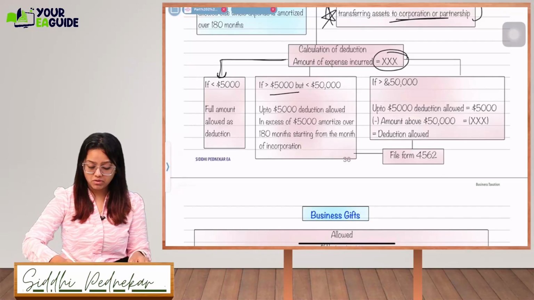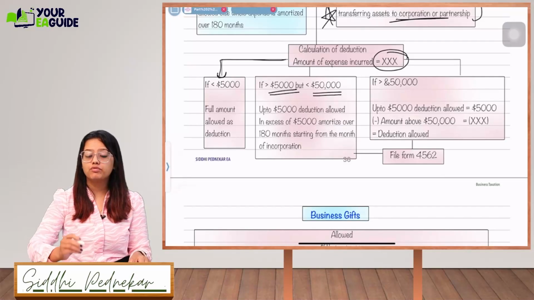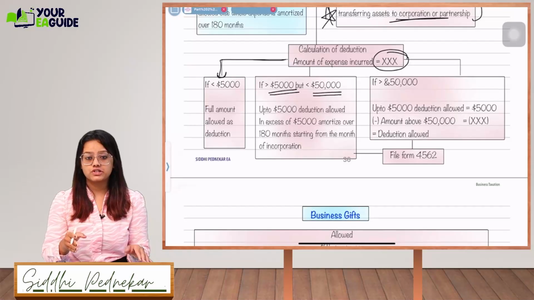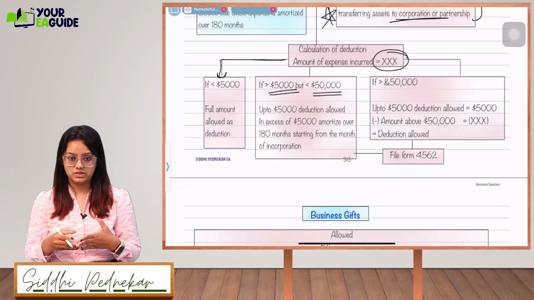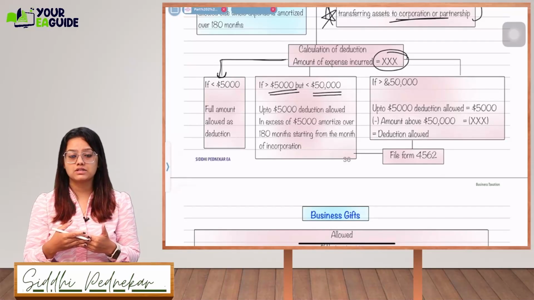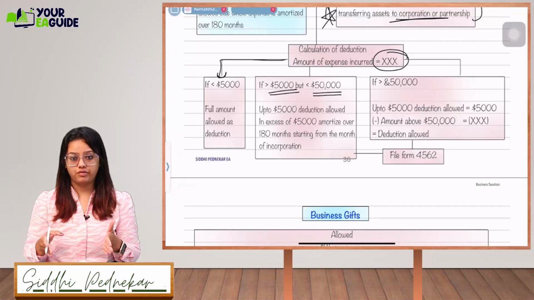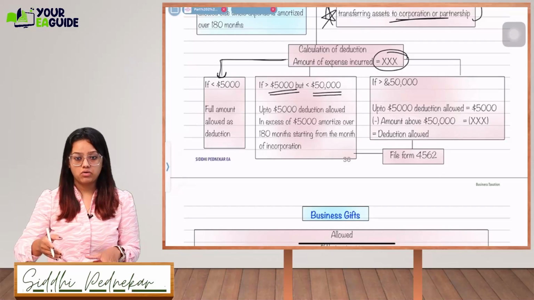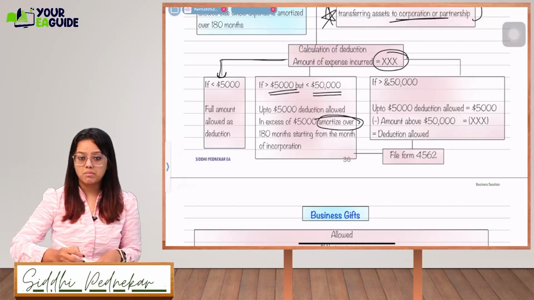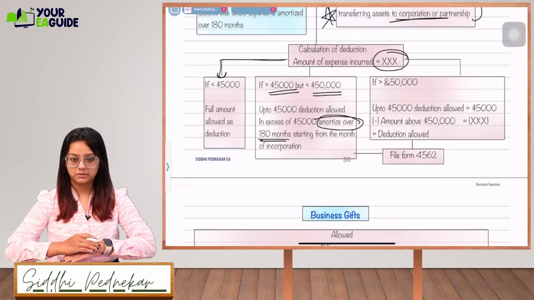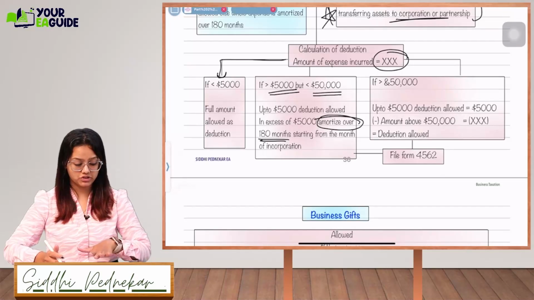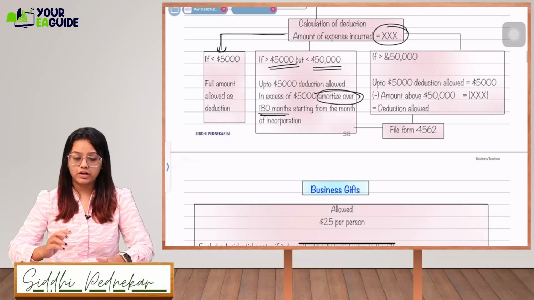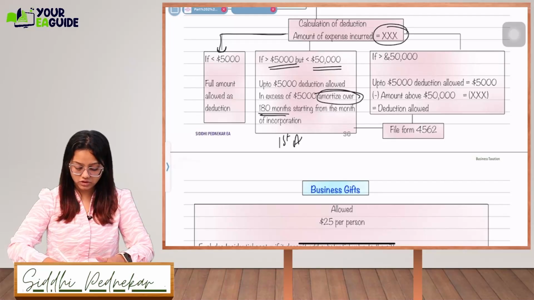If it is more than 5,000 but up to 50,000, straight away deduct the whole 5,000, and whatever is in excess of 5,000, take the difference. It will be allowed as amortized over 180 months, starting from the month of incorporation. Let's say the company was incorporated on 1st April.